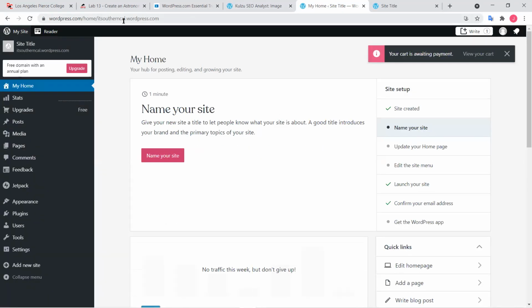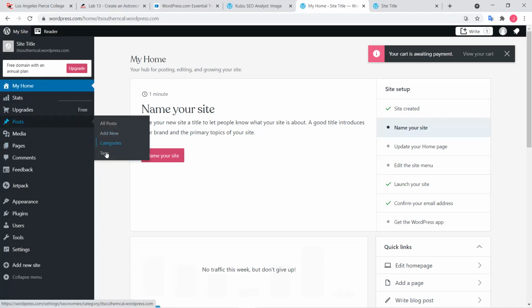So I just go on here and click on change the title and go to my site admin from here. Okay. So for our lab this week, just sign up for WordPress.com. Make sure that for the domain, you choose a free option. When that's done, it's going to take you to the admin. What you're going to do is create a page. Add new page, add new post, for example, right there.